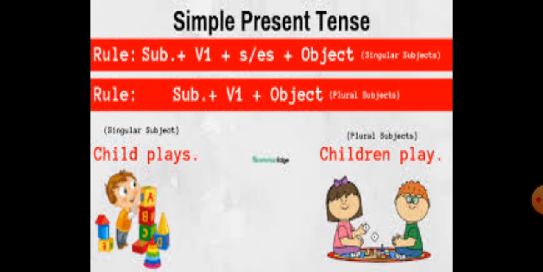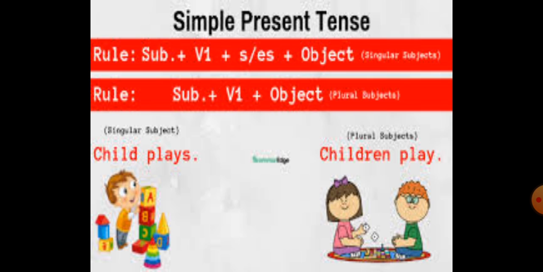Okay, for singular we use this rule. Singular means for he, she. Now I and you are also singular, but here it is the exception case. We don't use s or es with I and you. We use s and es with he, she, it.